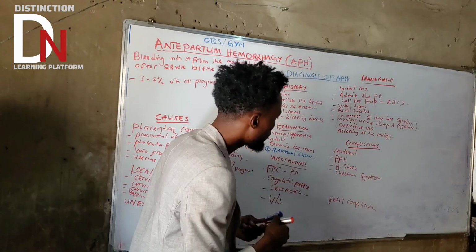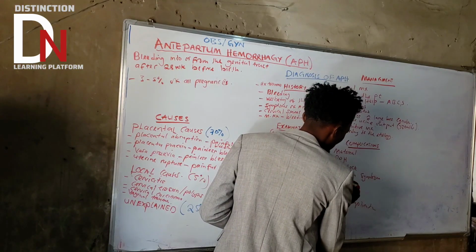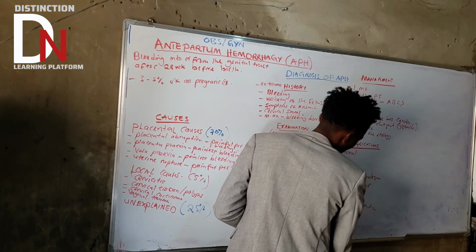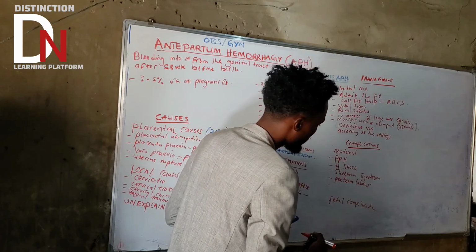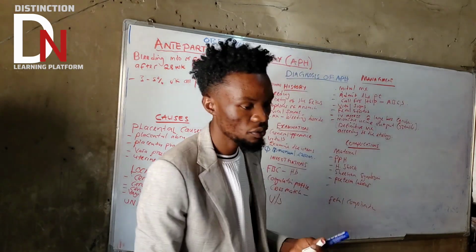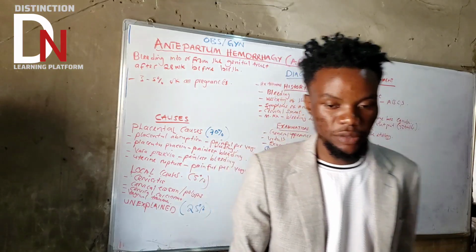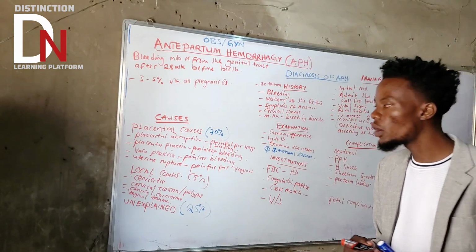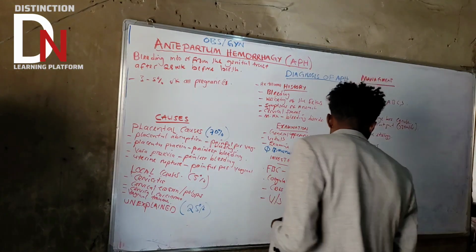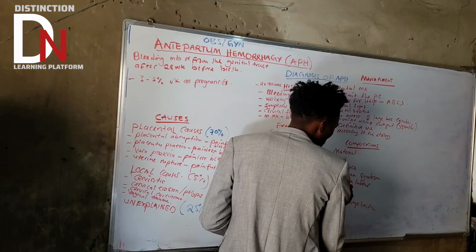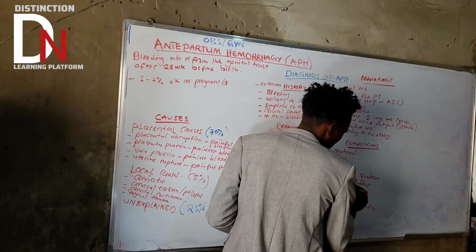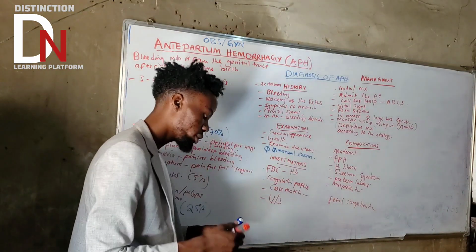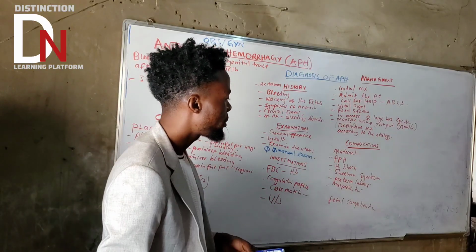We can have preterm labor here. They can also have malpresentation of the fetus, because placenta previa has a higher incidence of malpresentation of the fetus. That could also be a complication. Malpresentation, you can put under fetal complication, but it's fine to put it here as well because it can also affect the mother.